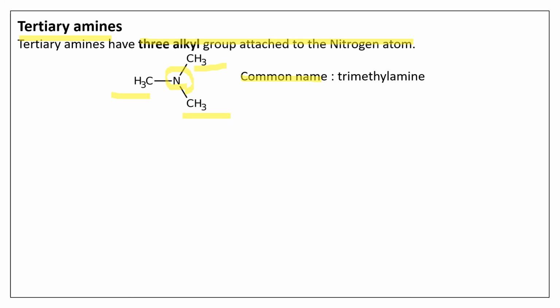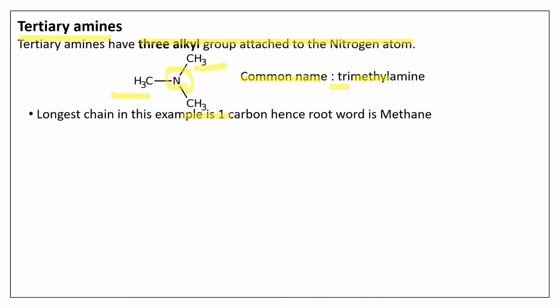Because they are all methyl groups and there are 3 methyl groups, we call it trimethylamine. So let's see how we name this compound in the IUPAC system of naming. Again, as you know, the root word has to be taken. The longest continuous chain attached to the nitrogen atom becomes the root word. Here, which is the longest continuous chain? All of them are CH3 only, having only one carbon atom. So let's just consider one of the methyl groups as the root word.